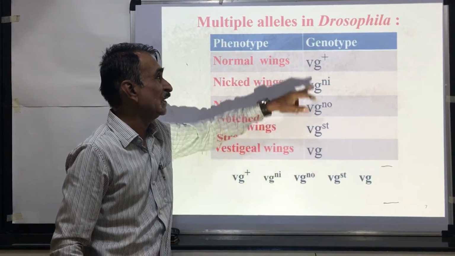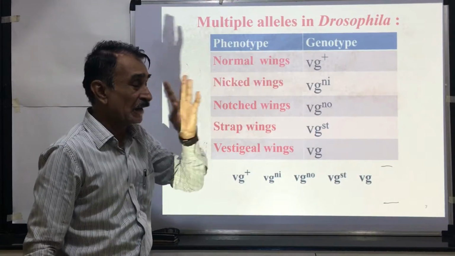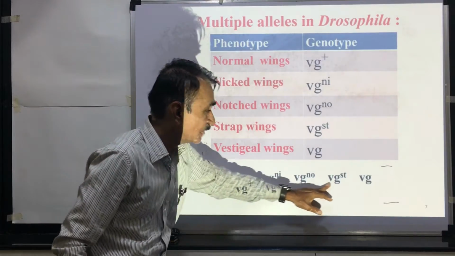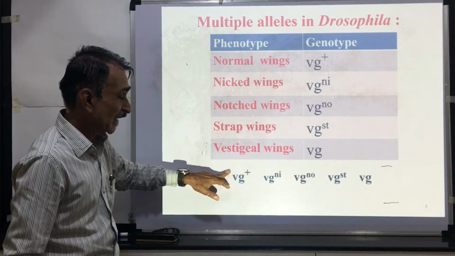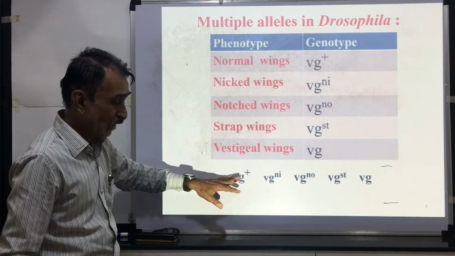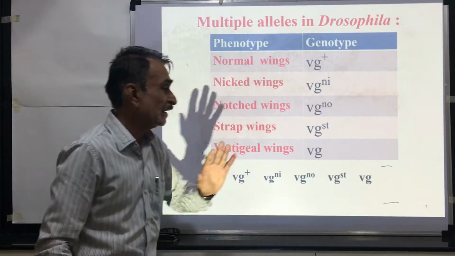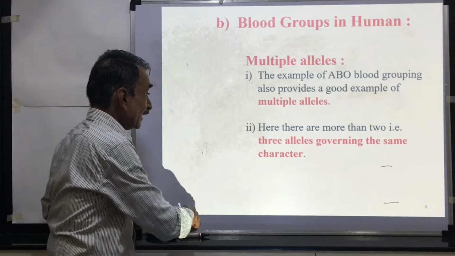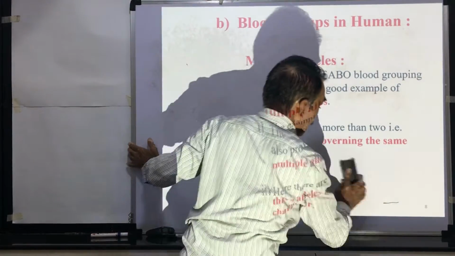This is a recessive, and this is the dominant or the normal or the wild type of gene, phi G plus. This is a series of multiple alleles. The series starts from wild type and ends in recessive type. Then another example of multiple alleles.